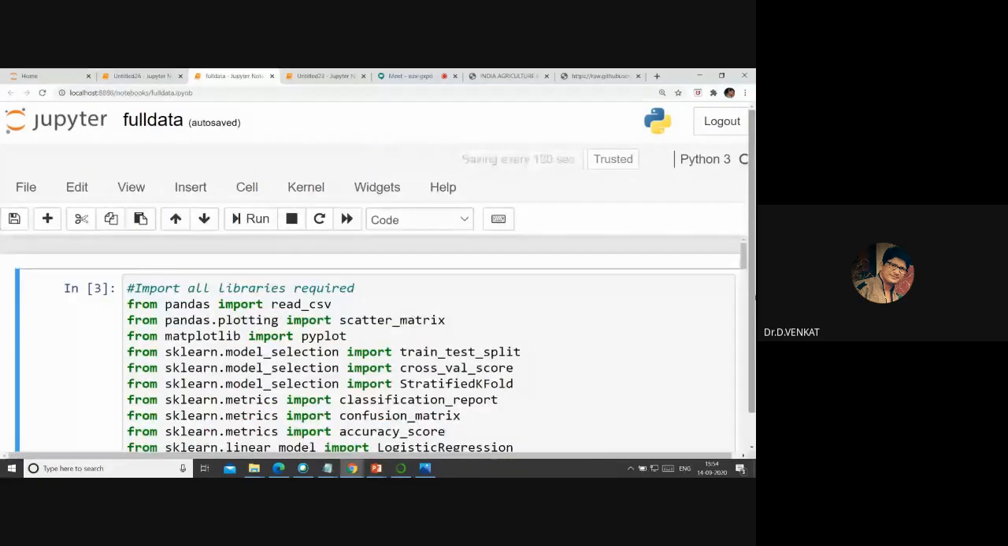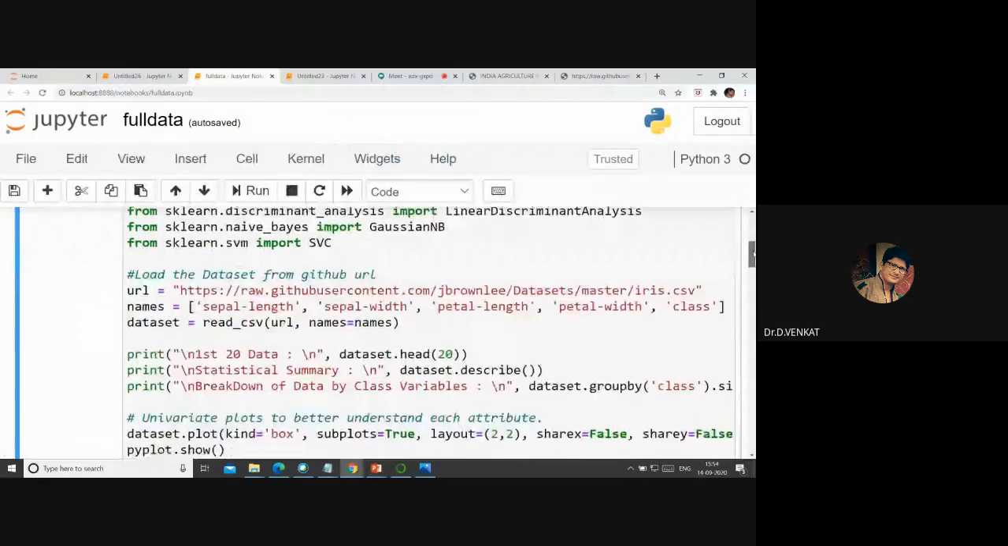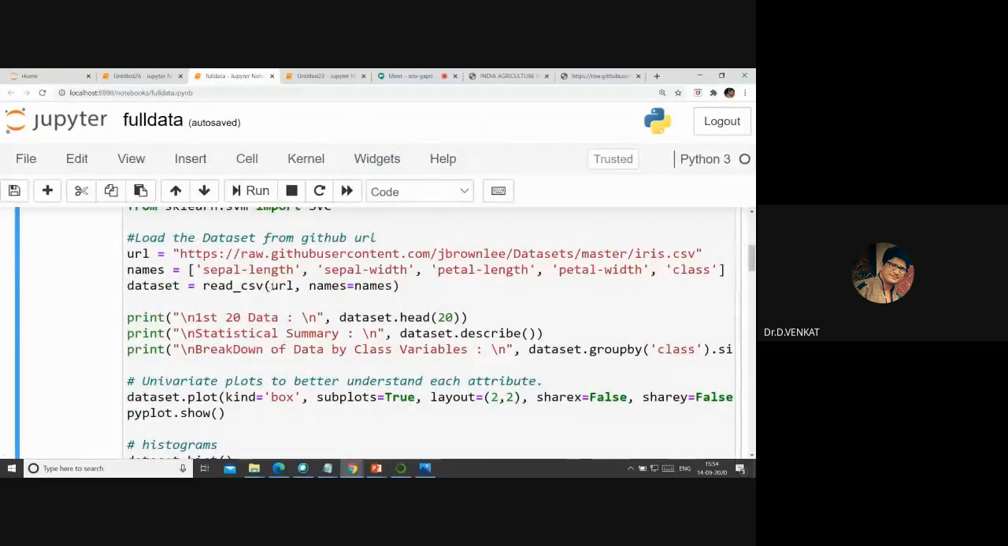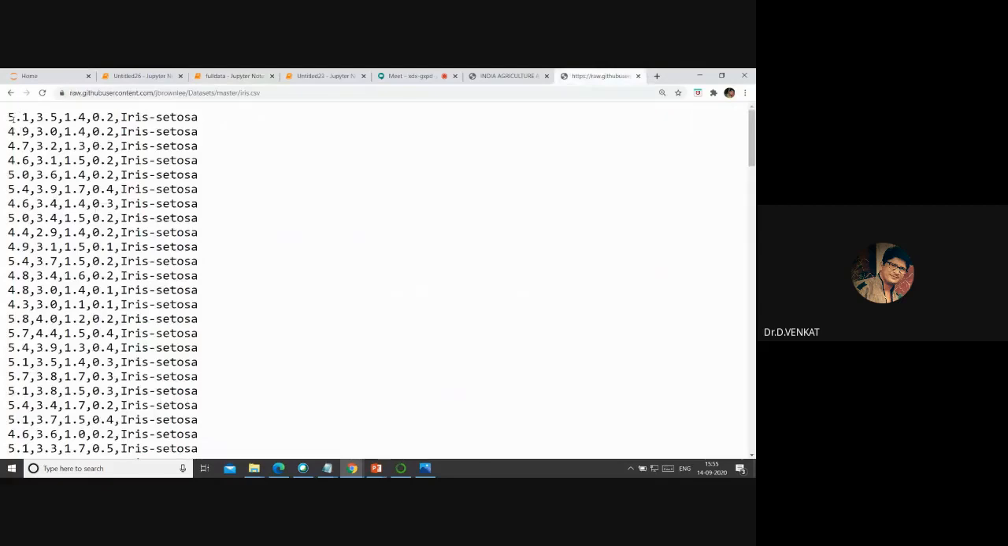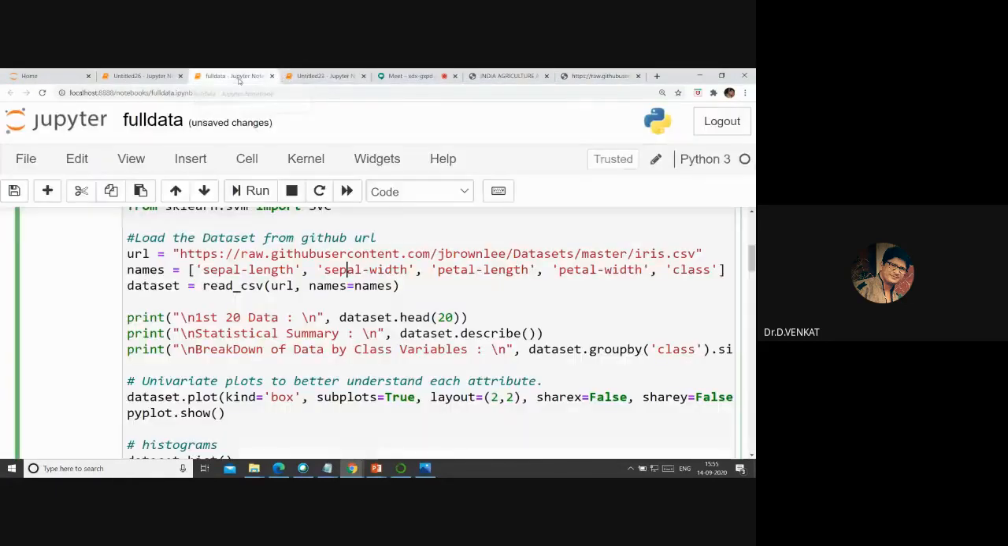Here, instead of giving this URL, you can also give the local file name. You can just give C colon and then the path, so that will open from the local disk. And the names we are defining: what are the columns I wanted to define? First column sepal length, second, third, fourth, fifth. That is the mapping which we have done here.